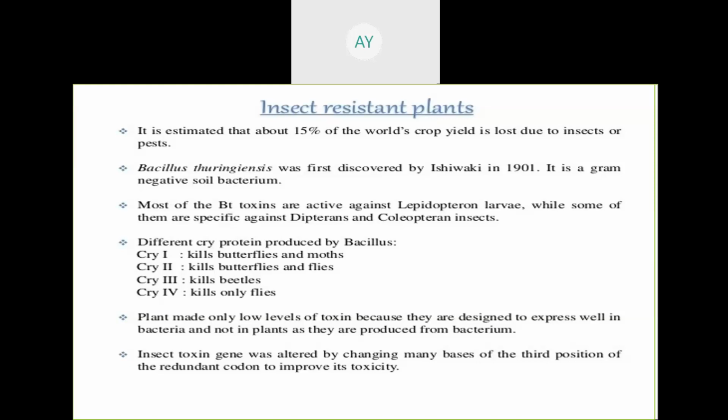So CRY1 gene, try to learn the CRY1 gene, CRY2 gene, CRY3 gene, CRY4 gene. Okay, now this is specific for a particular insect. So try to know the gene, what is the name of that gene, and how it is acting against the different types of insect.